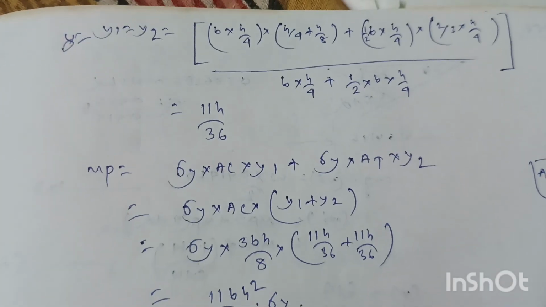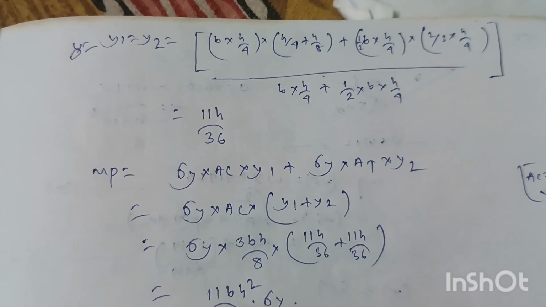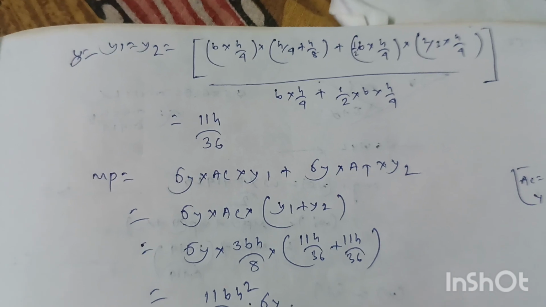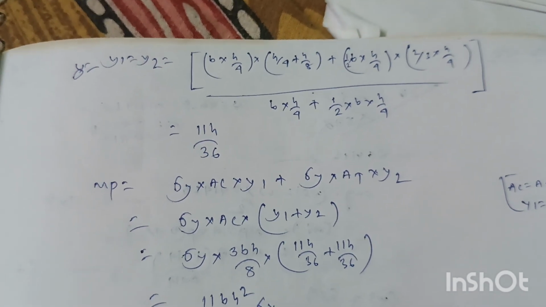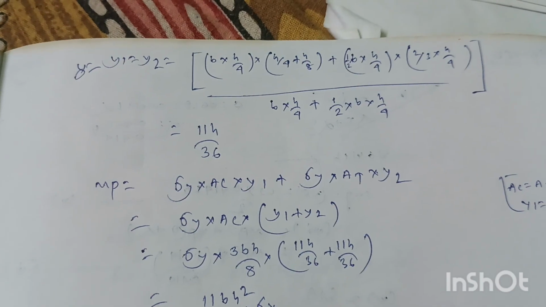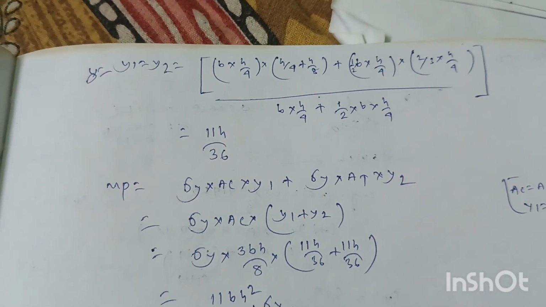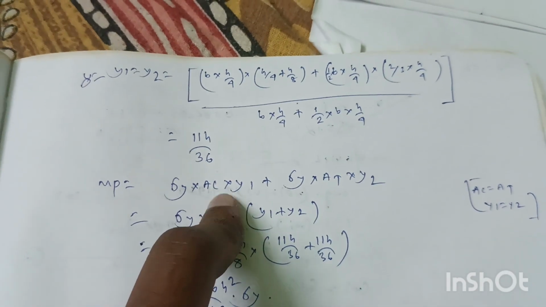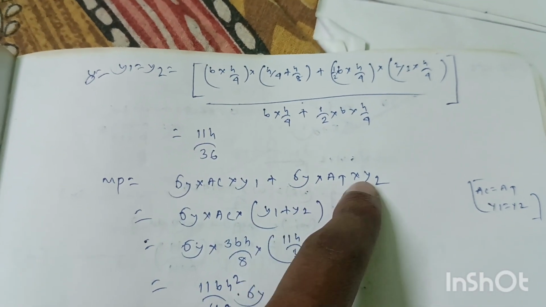Now we know the formula for plastic moment: MP equal to sigma y into AC into Y1 plus sigma y into AT into Y2.